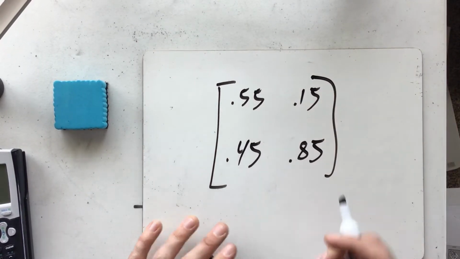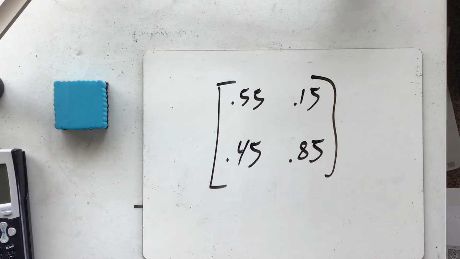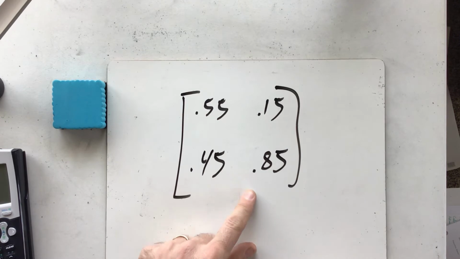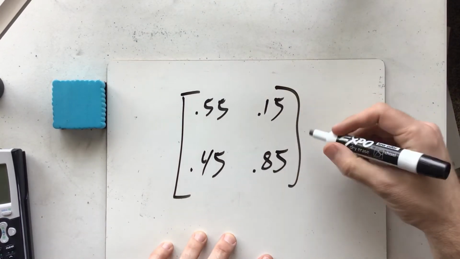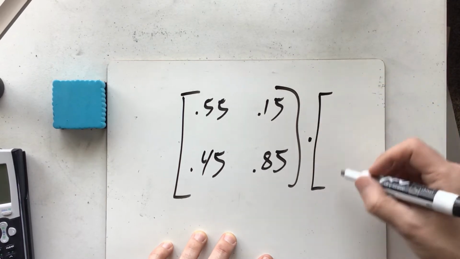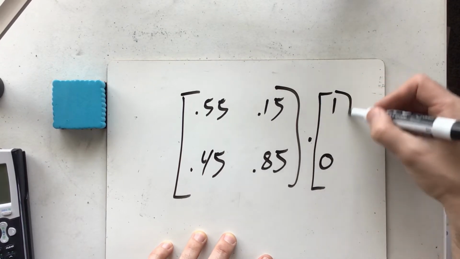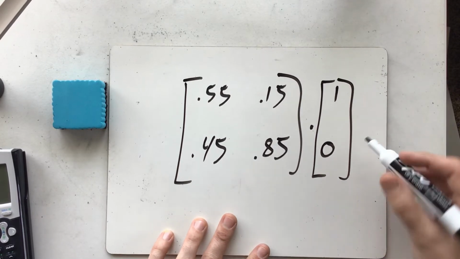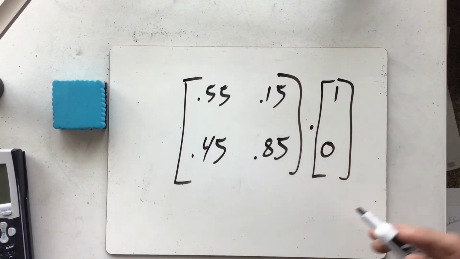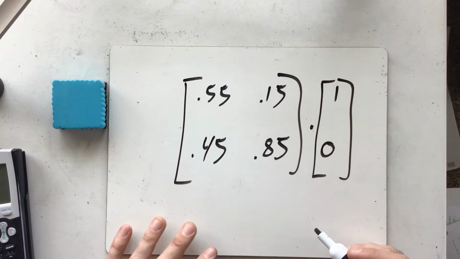Now, an interesting note is, what if I wanted to answer those questions I have for exercise 4.1? If this is our matrix, what's the probability of it raining 2 days from now? Well, if it's raining and not raining, if I multiplied the matrix by that vector, that would give us the probability of it raining the next day.